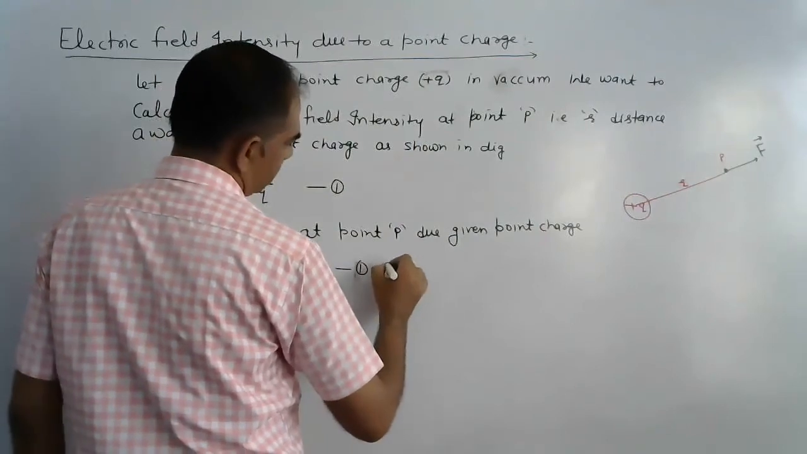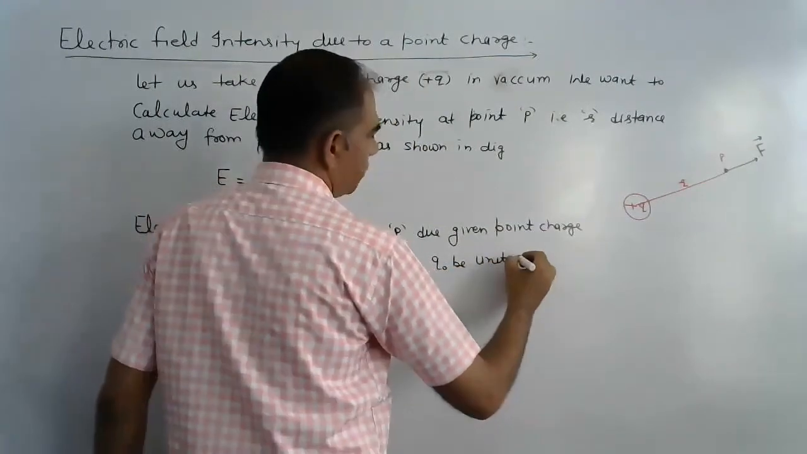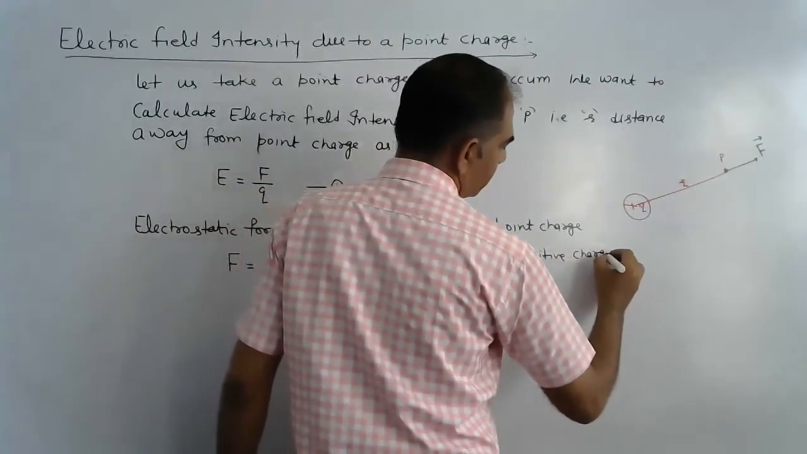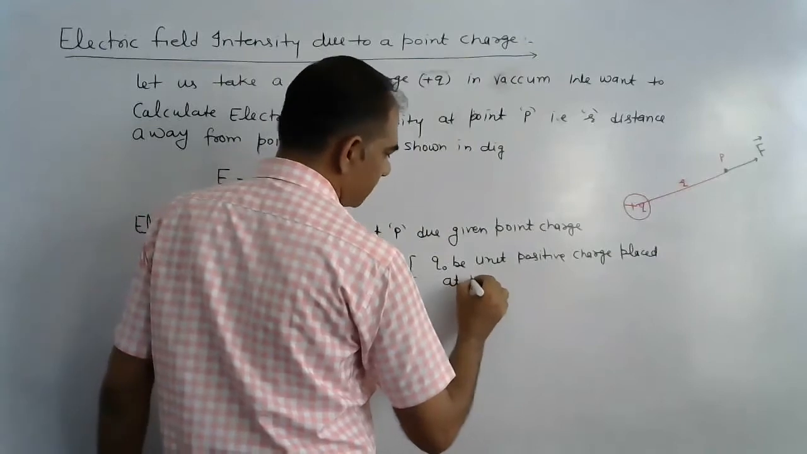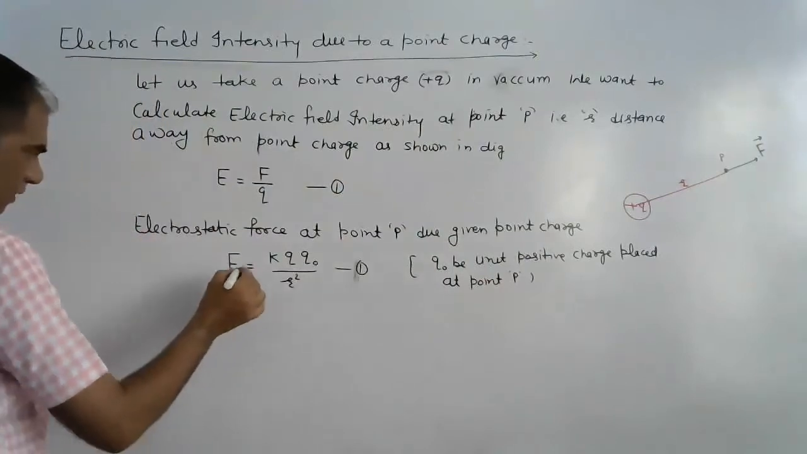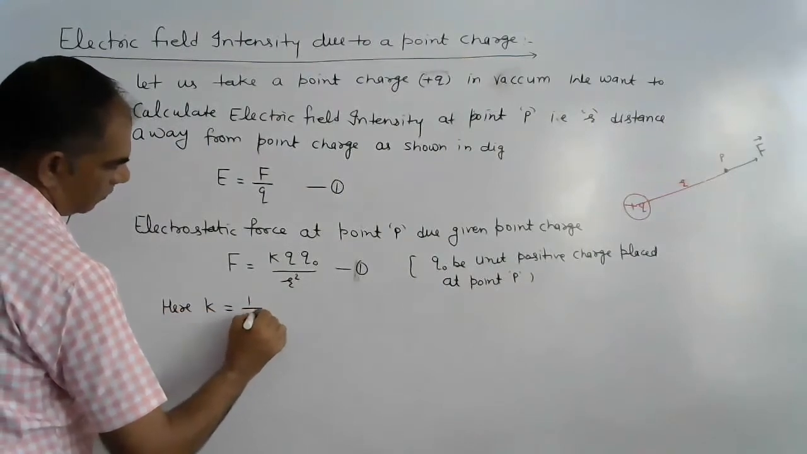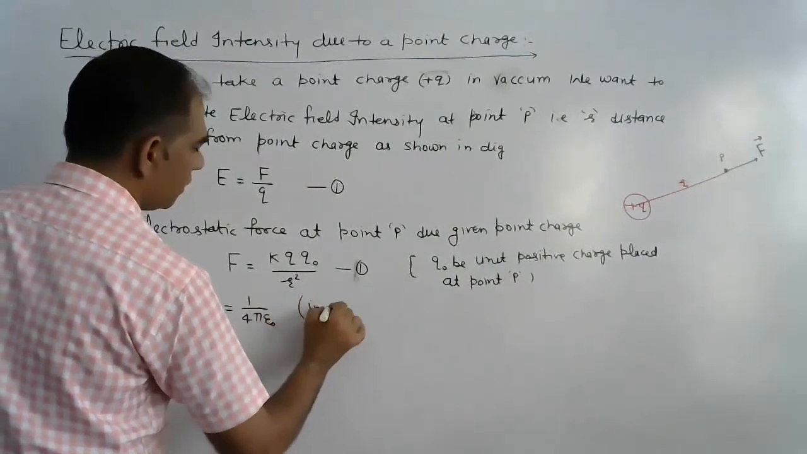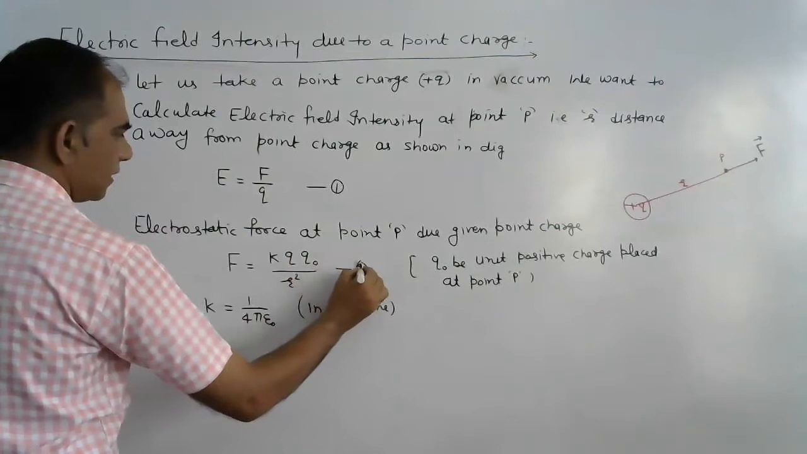First equation. Q naught be a unit positive charge placed at point P. So here K is 1 upon 4 pi epsilon naught in vacuum. This is equation second.